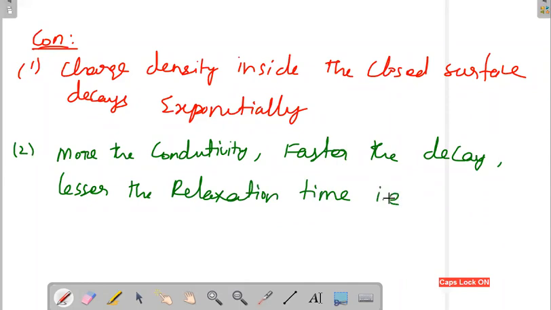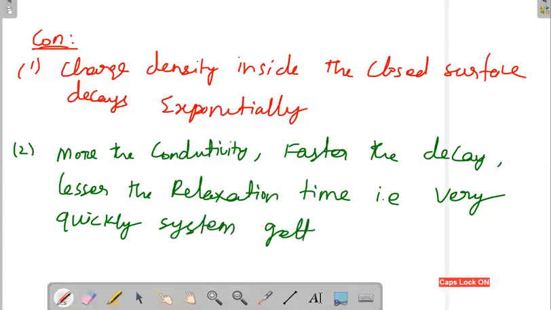That means the system is getting relaxed very quickly. What is the meaning of relaxed, sir? All the charges have gone outside, very quickly all the charges are going outside. That is the meaning of relaxed. This is the conclusion of the continuity equation.